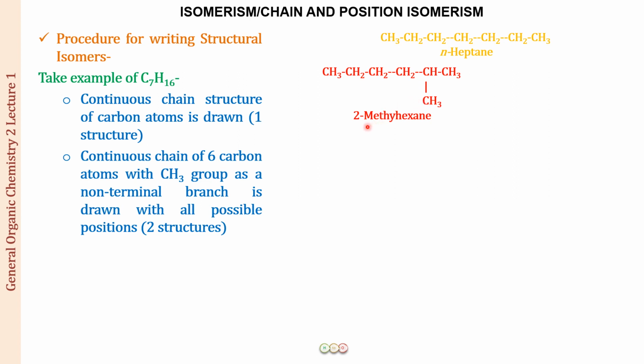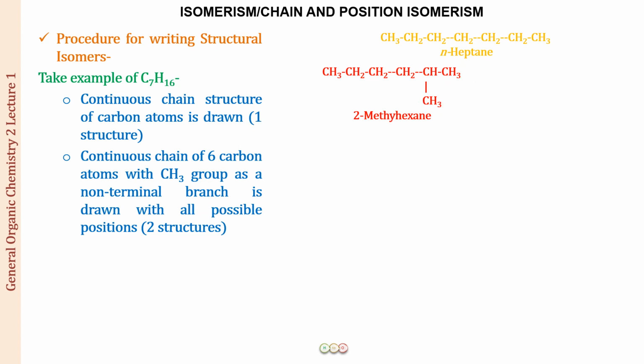So the IUPAC name of the compound becomes 2-methylhexane. But if you look at this compound again, you can see that an iso structure is present over here. So we can call this compound isoheptane also. The common name is going to be isoheptane because we have a methyl group at position number 2, right?